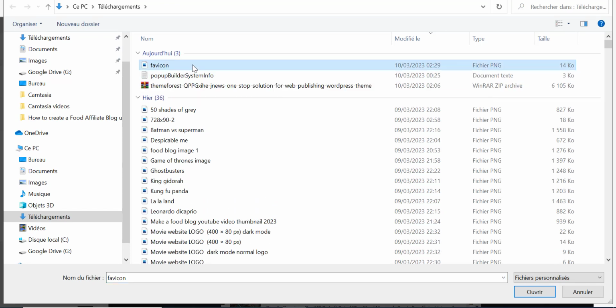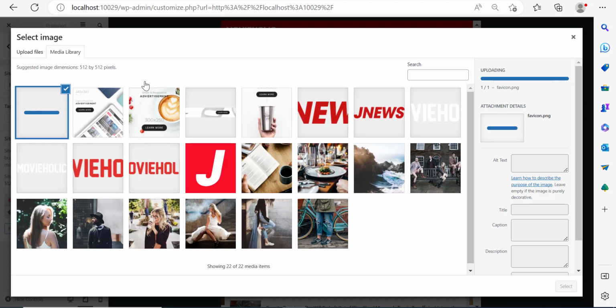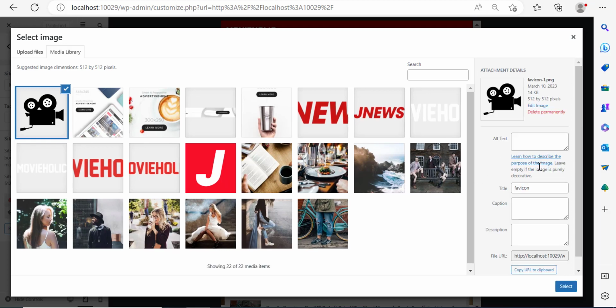Favicon. And add that, right? So you can see right now the favicon was added. I can give it a title. I can say movie website favicon.